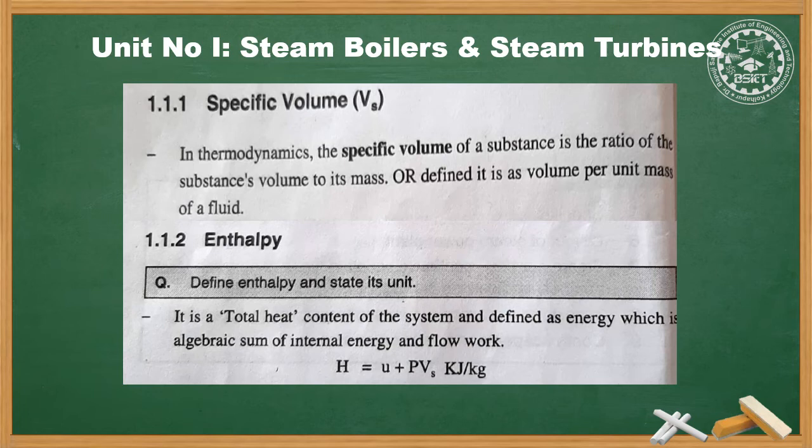Enthalpy is given by H is equal to U plus P into Vs. Its unit is kilojoule per kg, where H is the total enthalpy, U is internal energy, P is absolute pressure, and Vs is the specific volume.